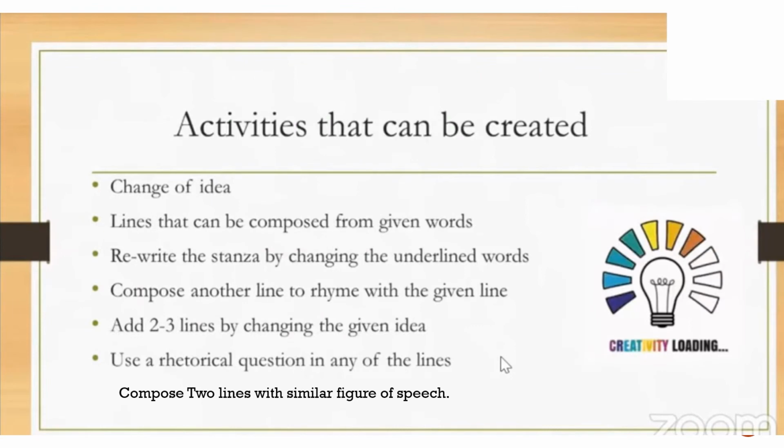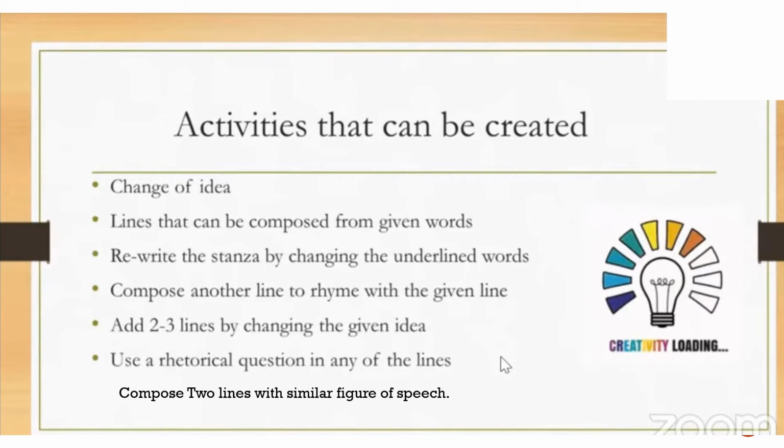So activities of poem, that is question number 5, can be created in these formats. You can change the idea, which means one concept, one theme, love, can be written in a beautiful manner, in a hateful manner, or in a painful manner. Lines can be composed from given words. There is a poem and a few lines are underlined.